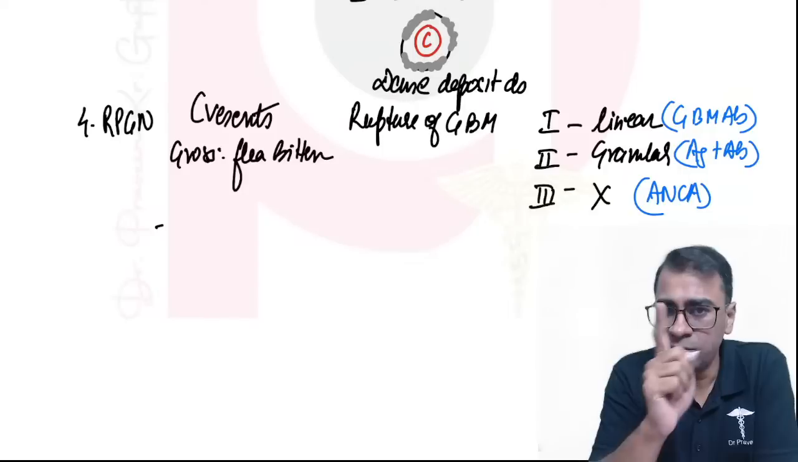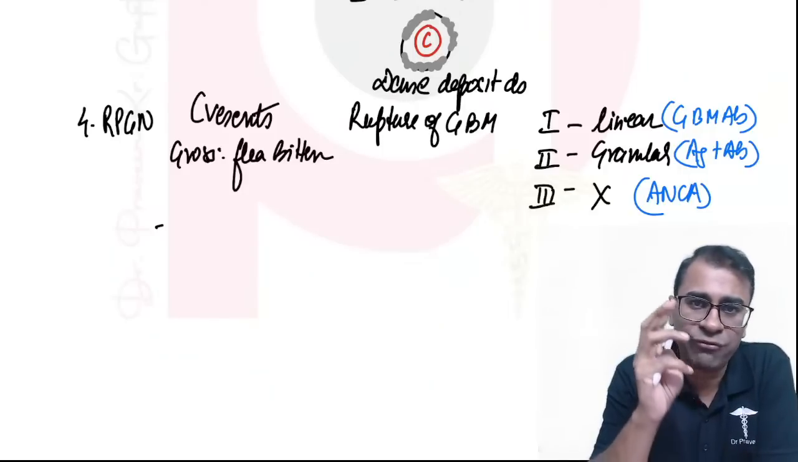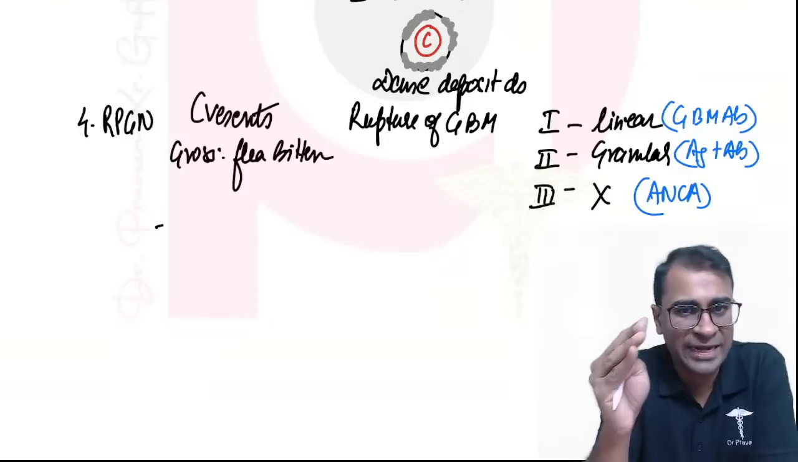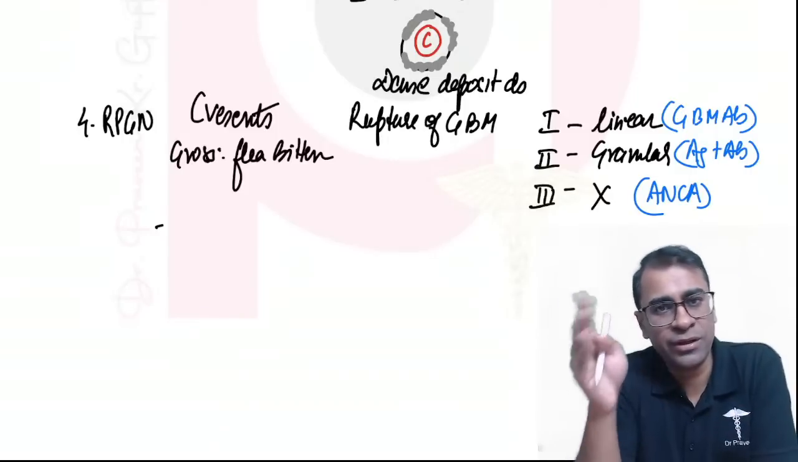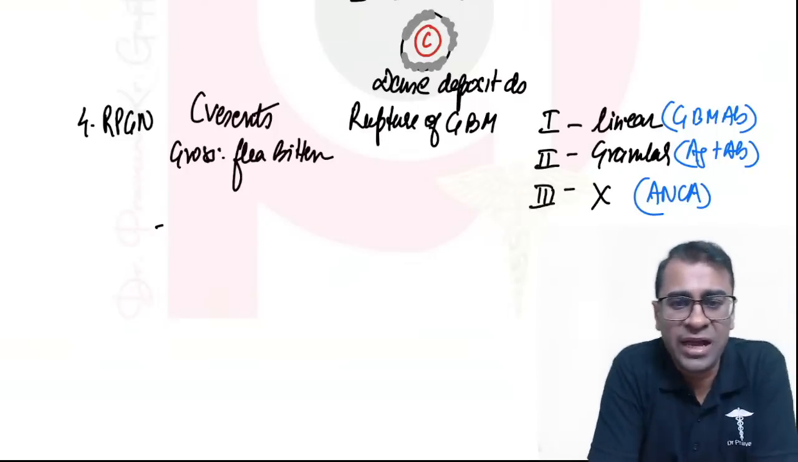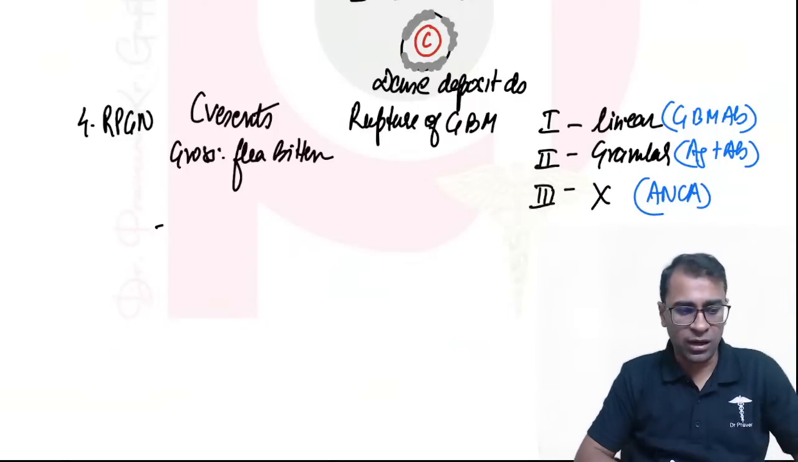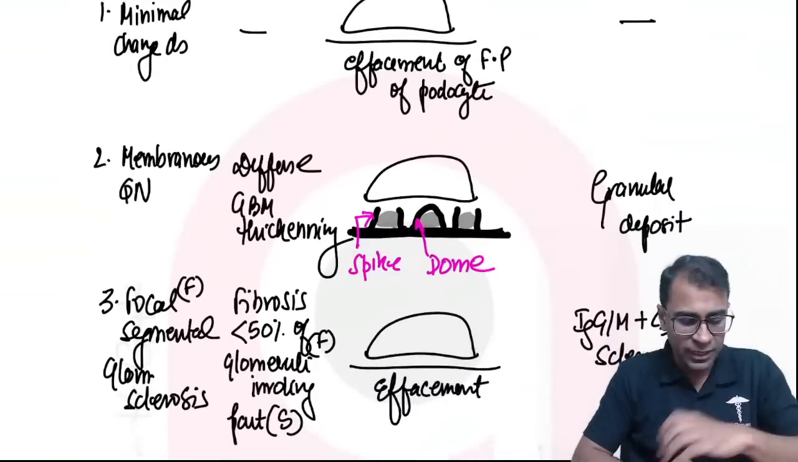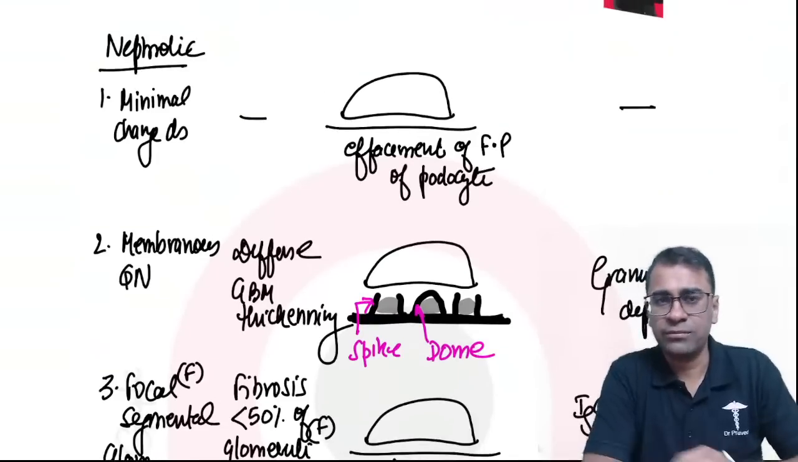Rupture of GBM, EM finding. 3 types of RPGN. One has antibody, which antibody? GBM antibody, so linear. Two has antigen-antibody, so granular. And three has the ANCA deposition. ANCA deposition. Okay?